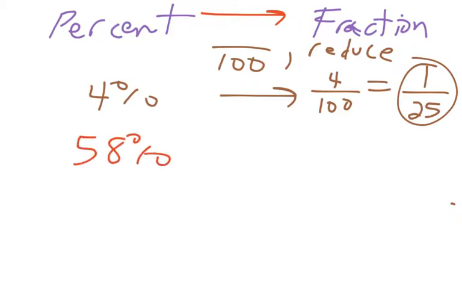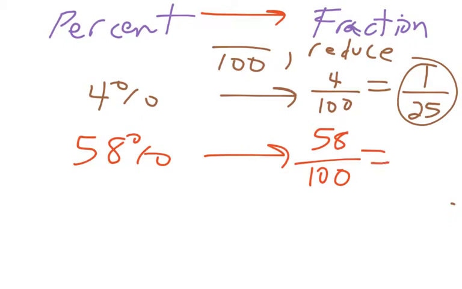Okay? We want to make that into a fraction. So we do 58 over 100, and then reduce that using your calculator or by hand. 2 is the biggest number that goes into both of these, since they are both even. So we get 29 over 50.